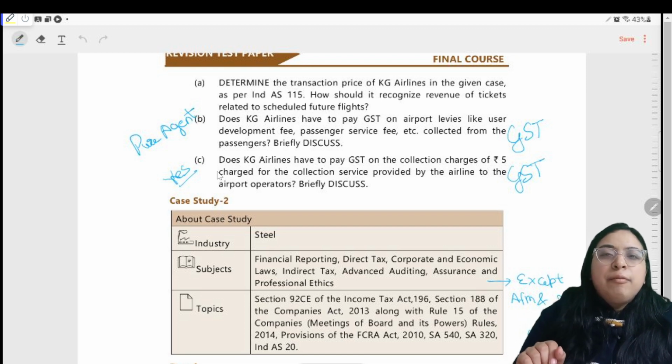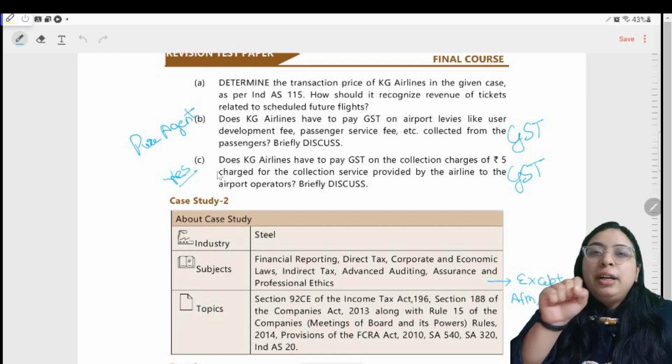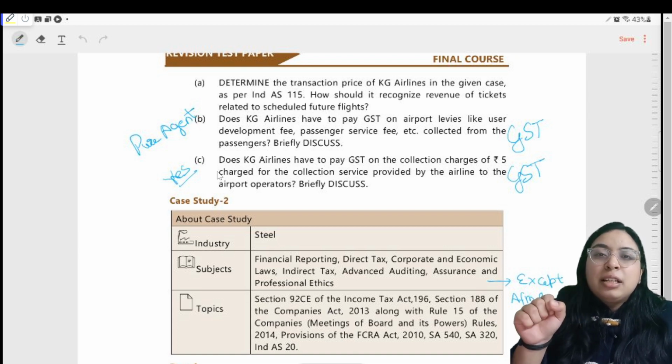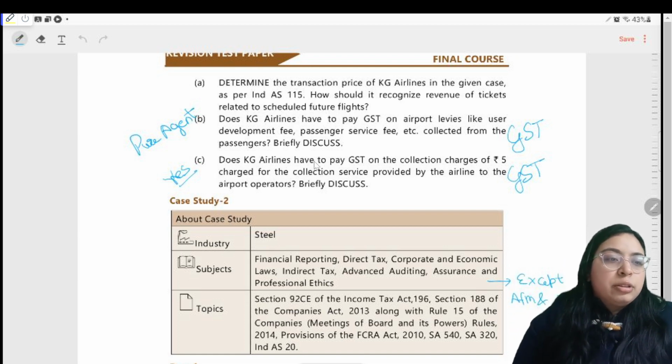Why am I again and again emphasizing Saransh? The reason is that they have given huge content in a small way. If you read one ICAI study material chapter, it will be around 90 to 95 pages, and the entire Saransh is of 90 to 95 pages. That much helpful Saransh will be for you.